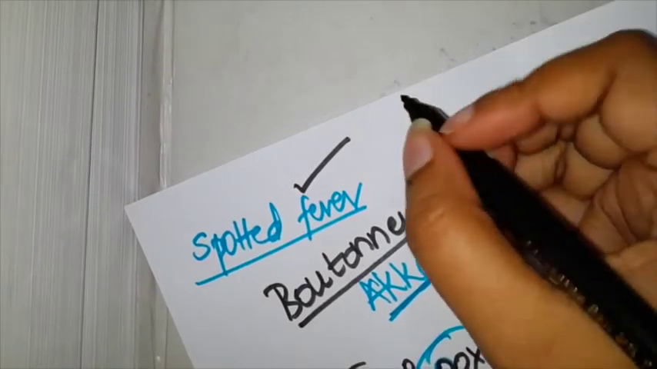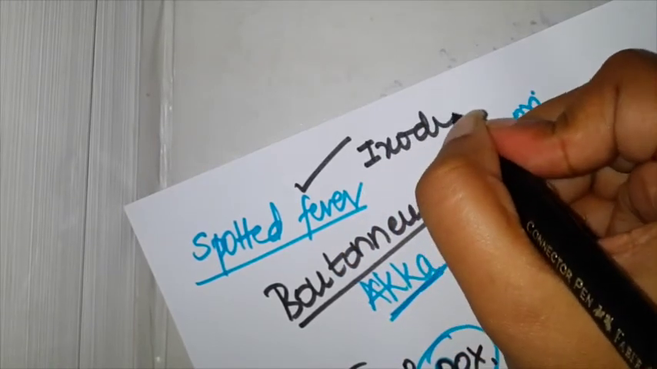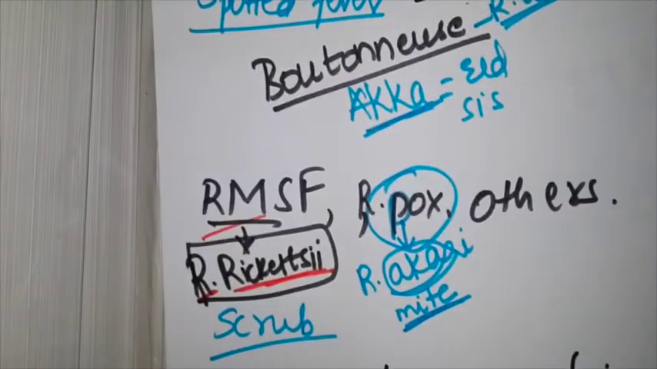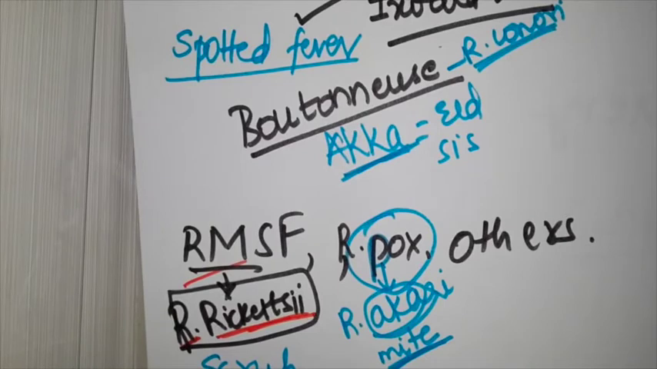This became too easy, right? I'll complicate it a little bit more by adding a little bit of detail. It's called the Ixodid tick. So spotted fever groups, except your Rickettsia akari or Rickettsialpox, which is caused by mite, everything else is caused by ticks, that is Ixodid ticks. I hope this simplified things a bit.